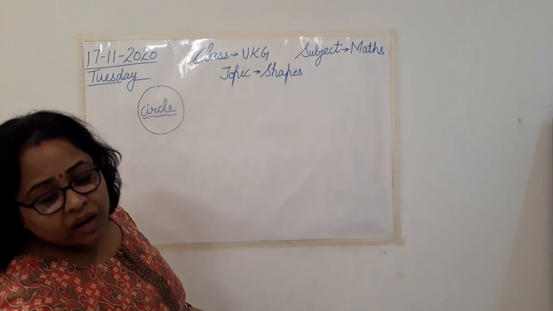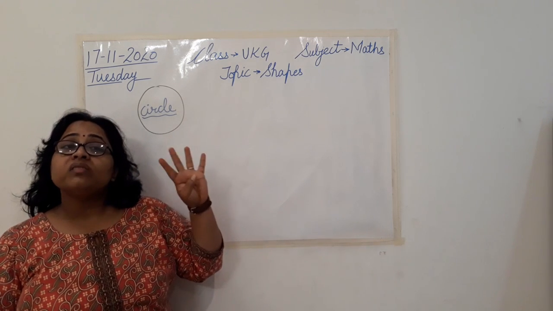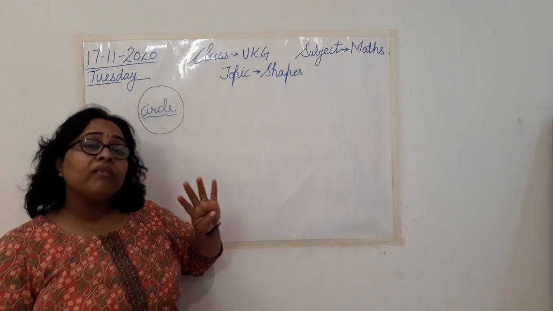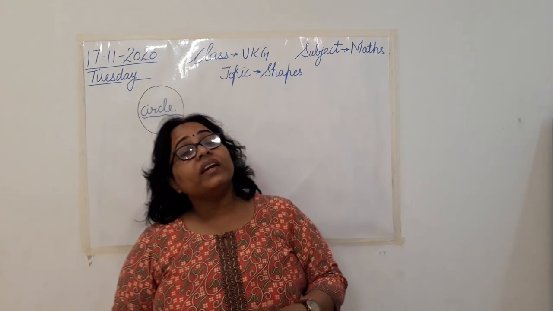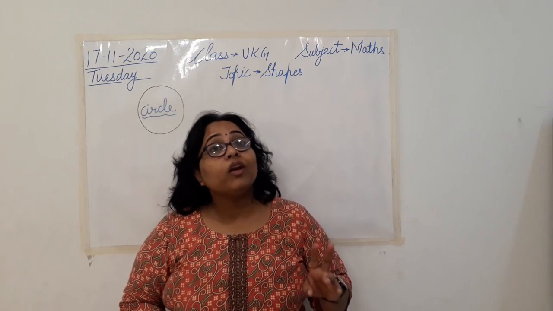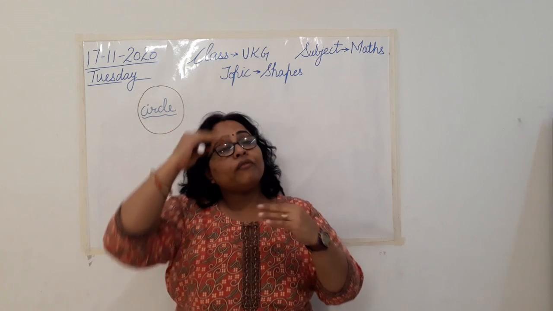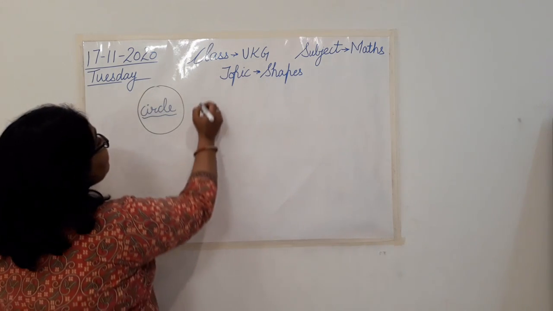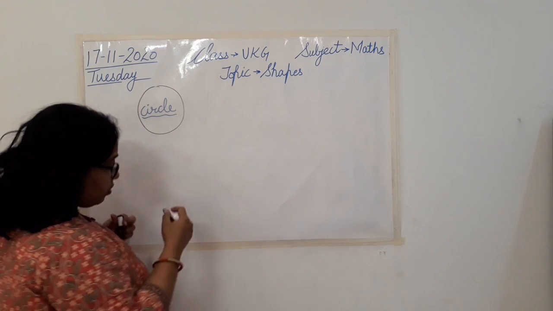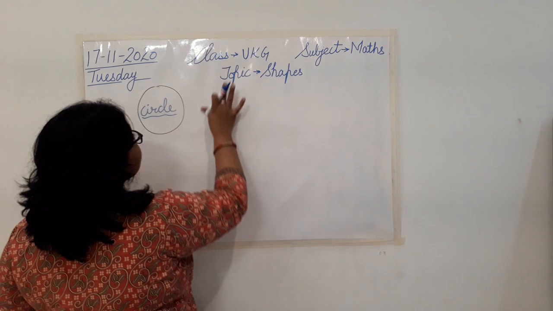Now, the next shape that we are going to discuss is one which has four sides, and all these four sides are equal. Yes, four sides hai and all the four sides are equal. So, can you tell me which shape is this? First, let us draw a shape with four equal sides.